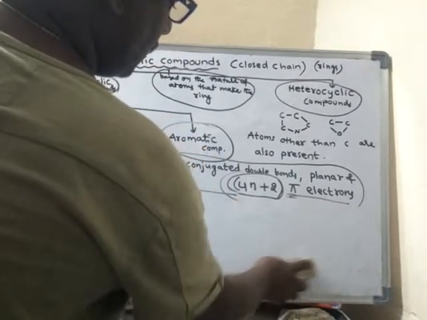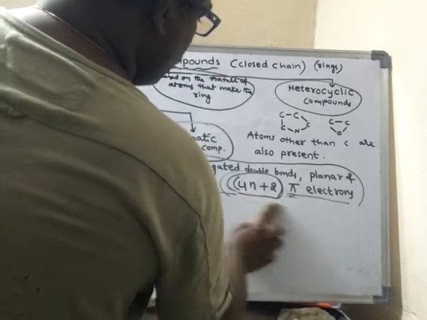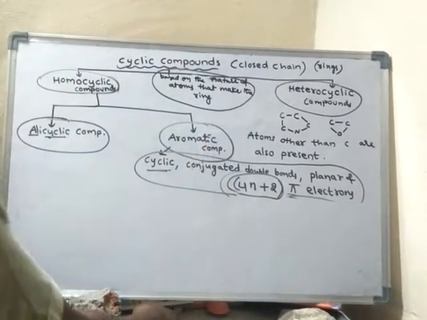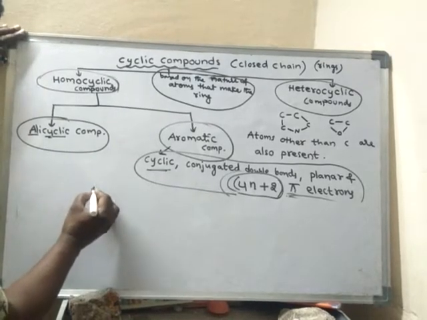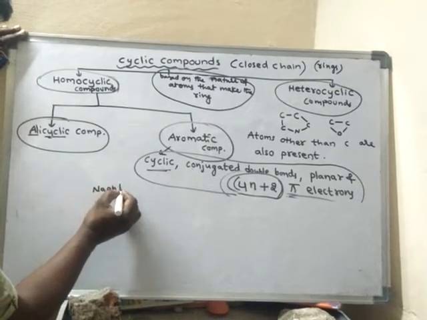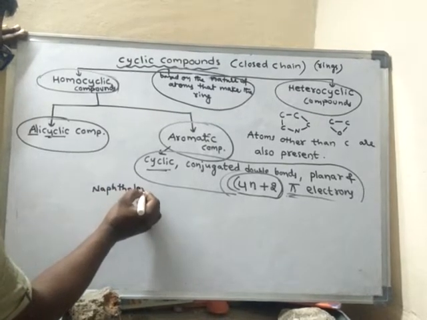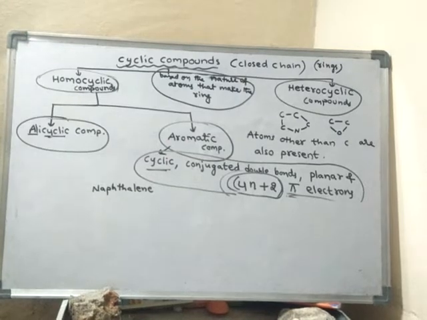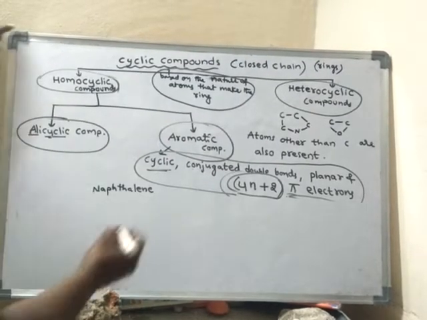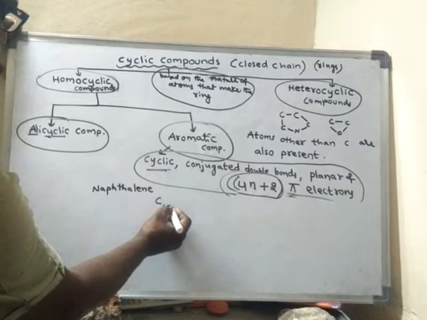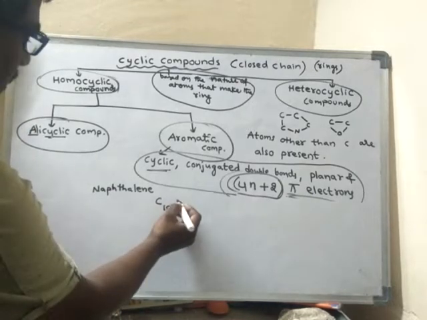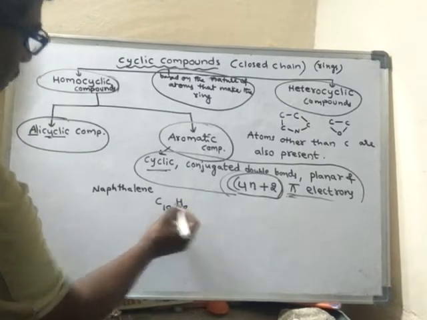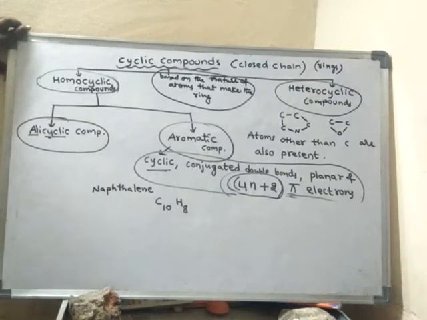Generally we use these naphthalene balls to protect clothes from insects, or else these naphthalene balls are used in the toilets, etc. Naphthalene, its formula is C10H8. See how this naphthalene structure looks.